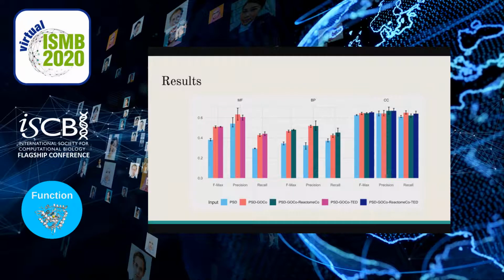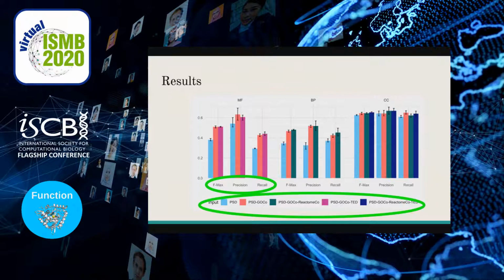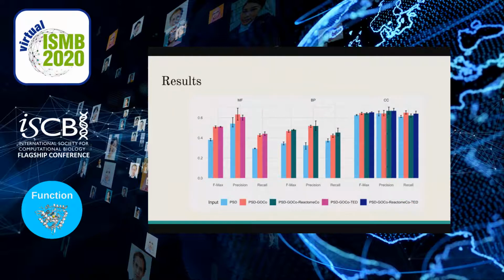We summarize our results in this bar plot. Each bar represents the average values of the CAFA performance measures reached by the different models that we have trained and in each subontology. Analyzing our results, we found that the simplest model using only protein sequence data was the worst for the 3 subontologies. Particularly, the F measure reached for molecular functions and for biological processes was lower than 0.4 and closer to 0.6 for cellular components.